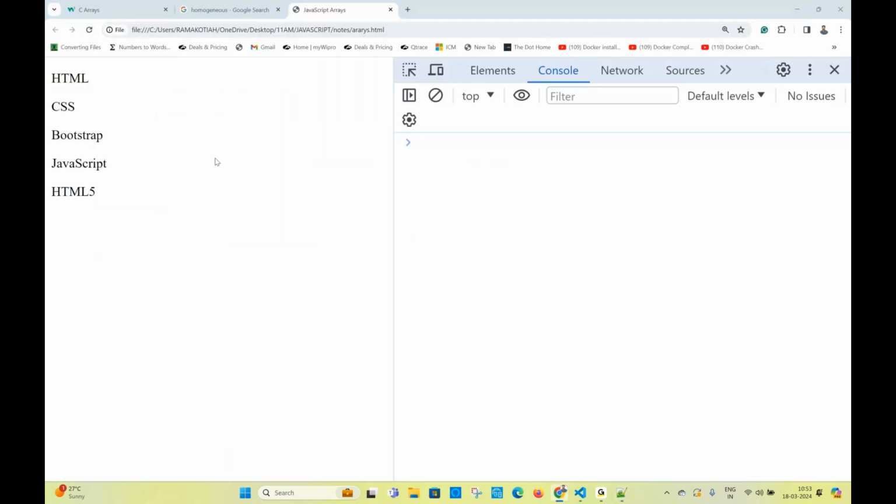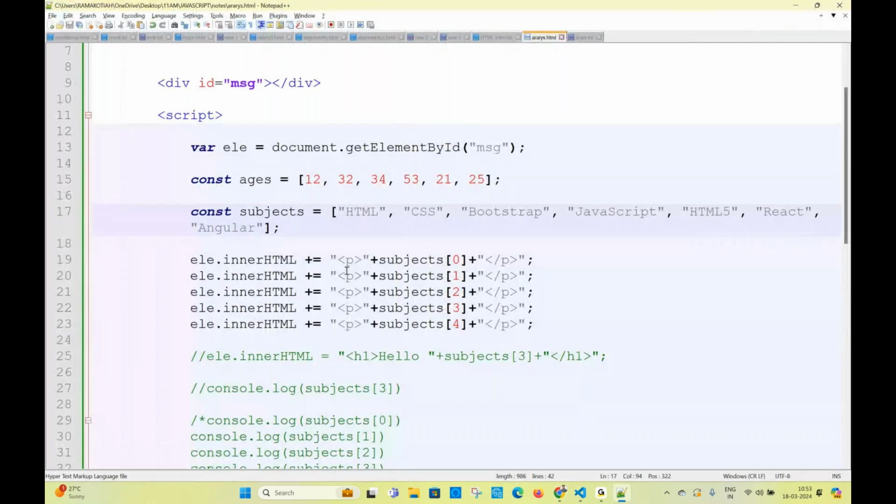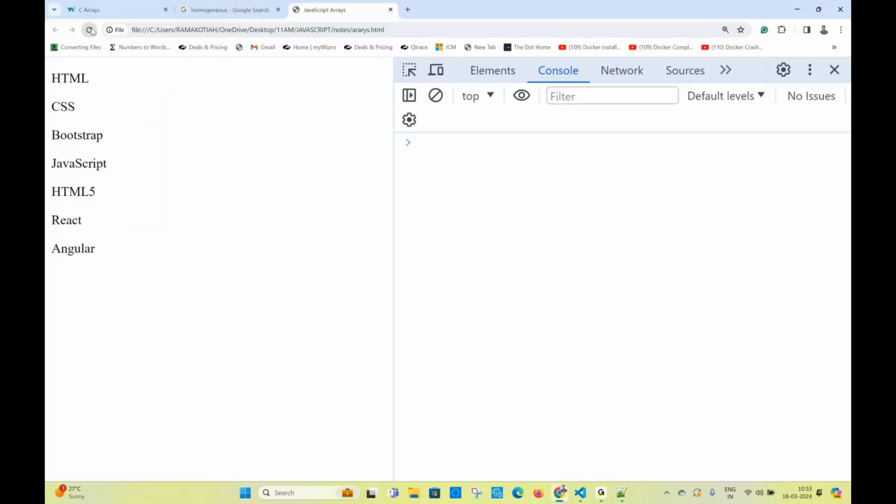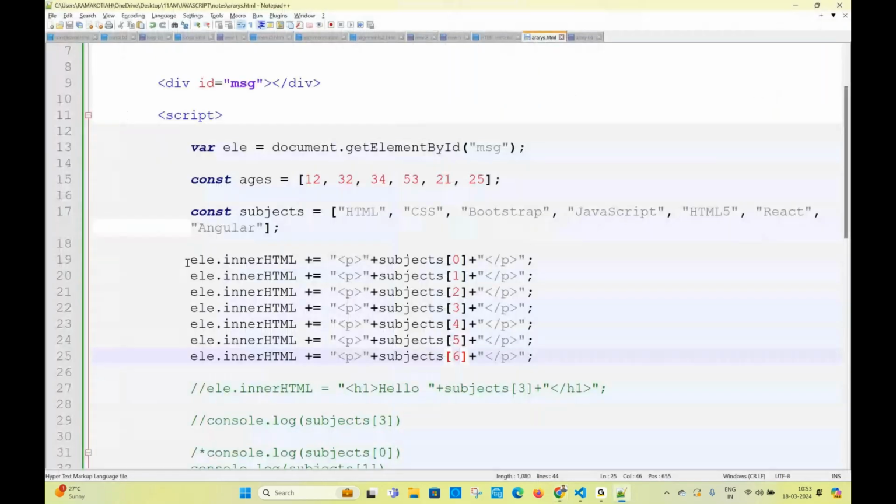So my question is, what is my question here? Sir, if you have 5 elements, you write like this. If you have 7 elements, then you are going to write like this, sir. This is going to be 5 and this is going to be 6, sir. Obviously, you write like this. If you have 1,000 elements, then you write this 1,000 times, sir. You write 1,000 times. Okay, if you have 5, okay.